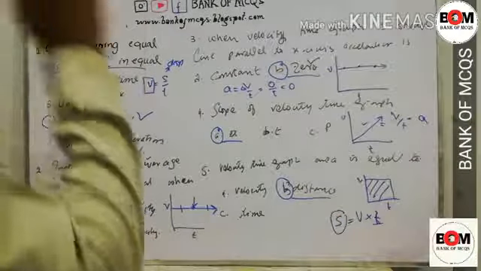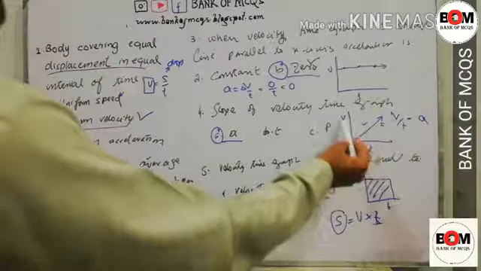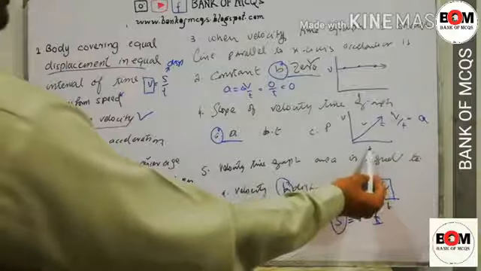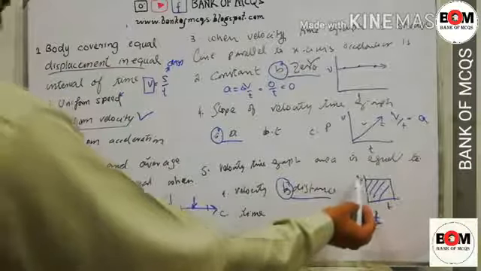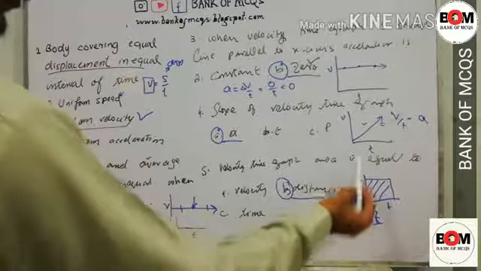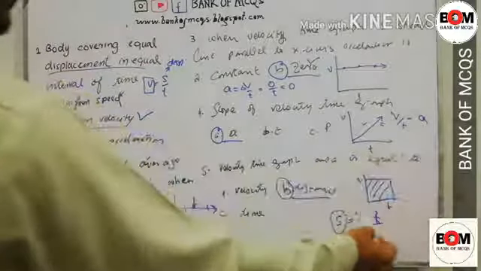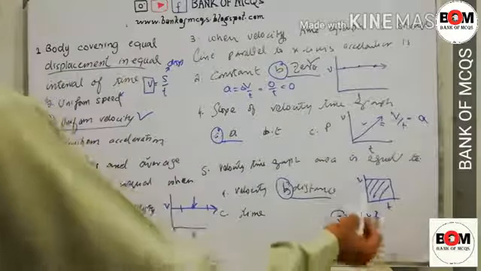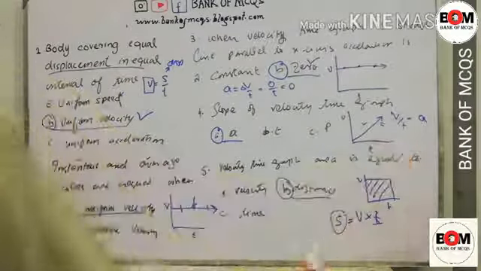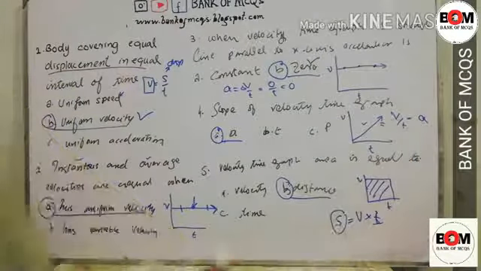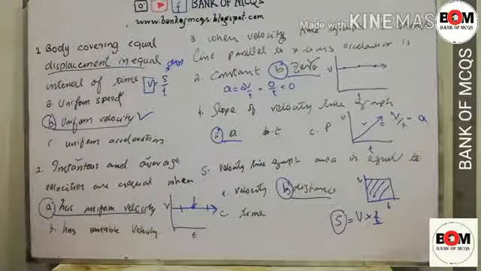So remember, for a slope you divide this quantity by this, and the answer is the slope, and for the area we multiply this quantity by this. So v by t is the slope, and v multiplied by t is s. The slope is acceleration and the area gives us distance.